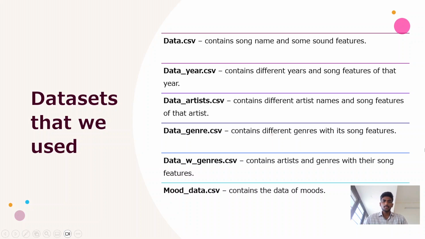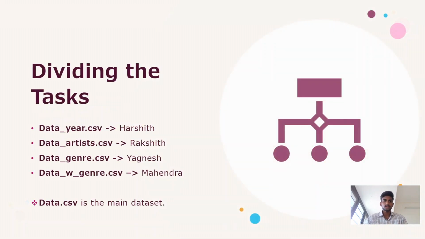And then we have different datasets, so we divided our work to work on different datasets, and this is how we divided our tasks. In that, data_genre.csv was my task to develop, where I use a genre to recommend a song for the user based on his input.